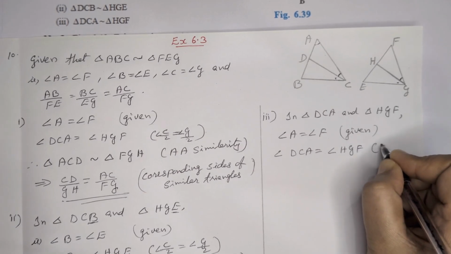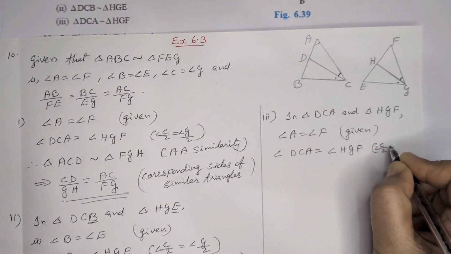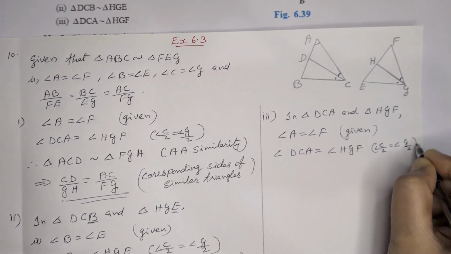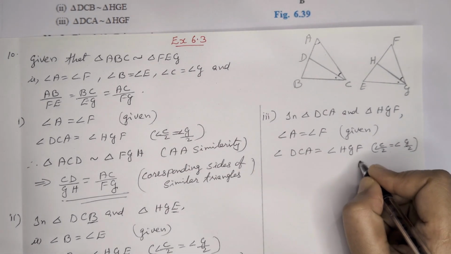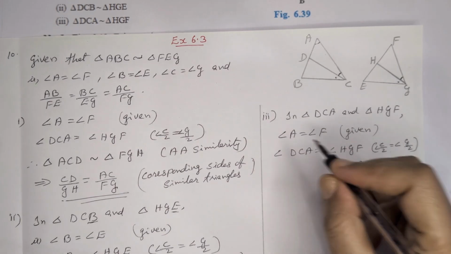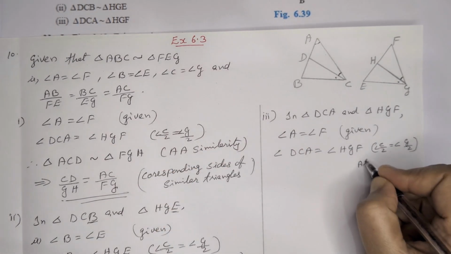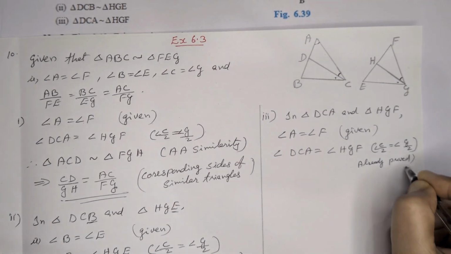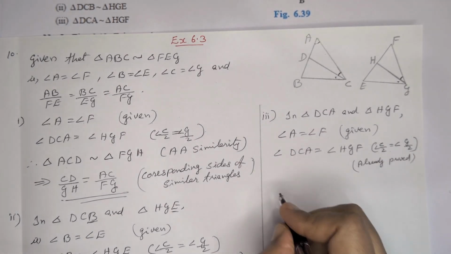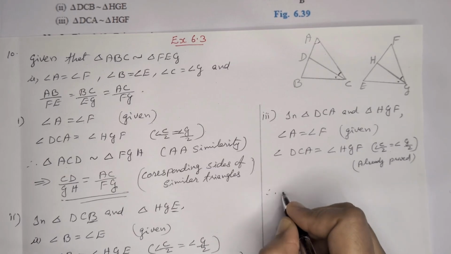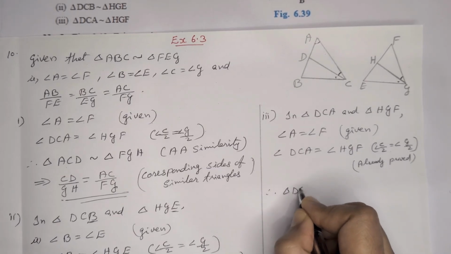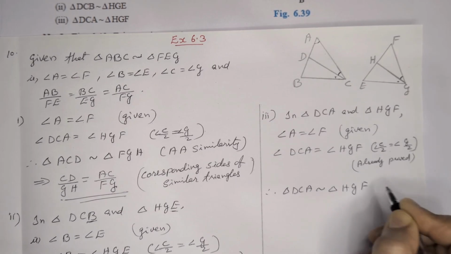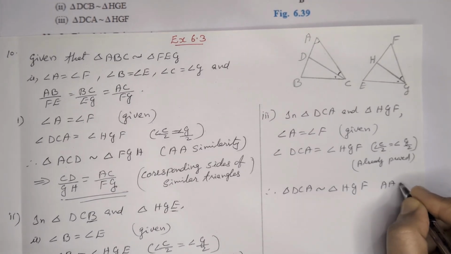Half of angle C, or C by 2, is equal to angle G by 2. That was already proved before. So by using these two angles, we can write triangle DCA is similar to triangle HGF by AA similarity.